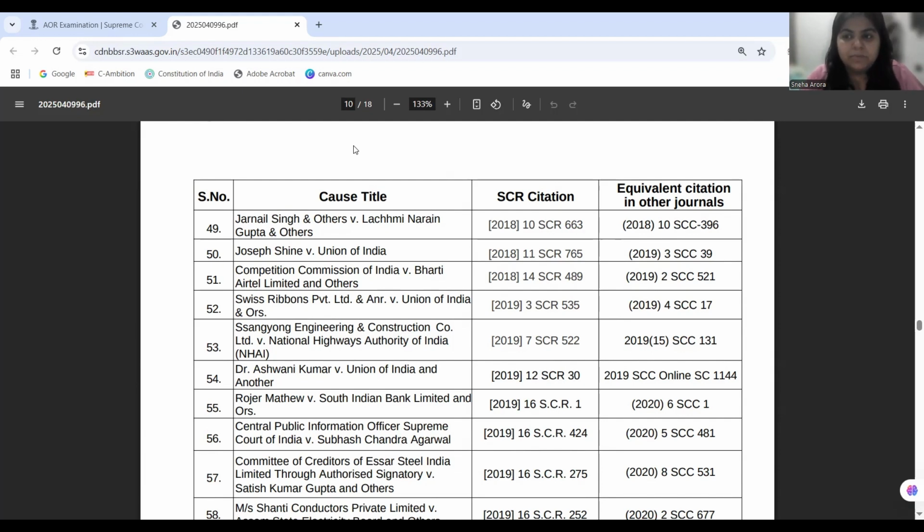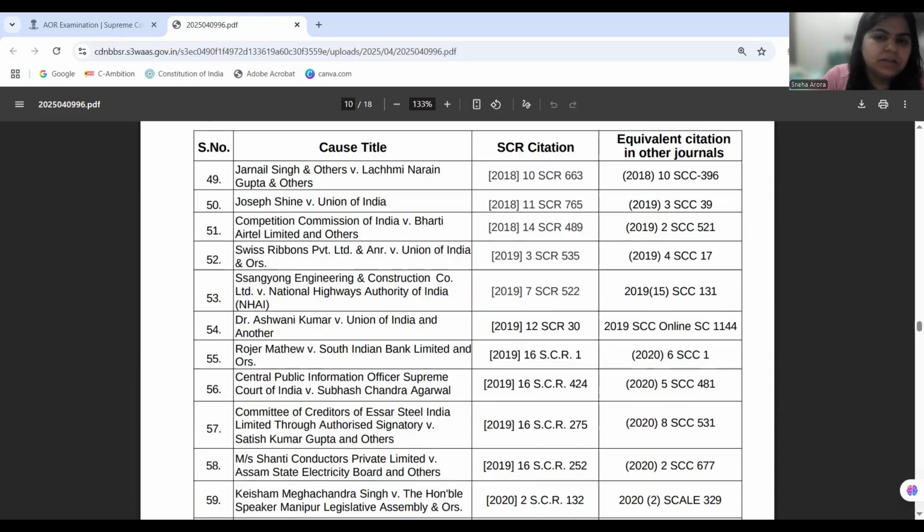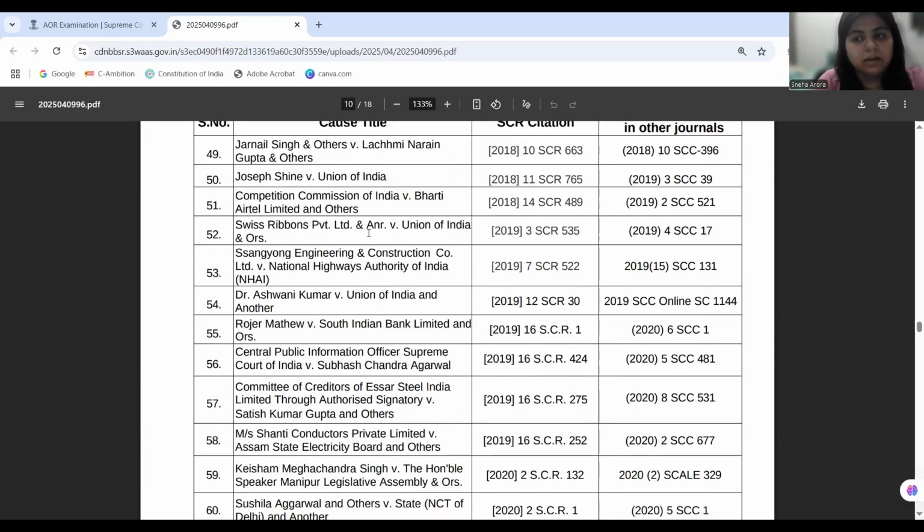So TRAI proceedings will proceed over CCI proceedings, and both the proceedings are to take place. One jurisdiction cannot invalidate another's jurisdiction. That is being held in Competition Commission of India versus Bharti Airtel Limited.